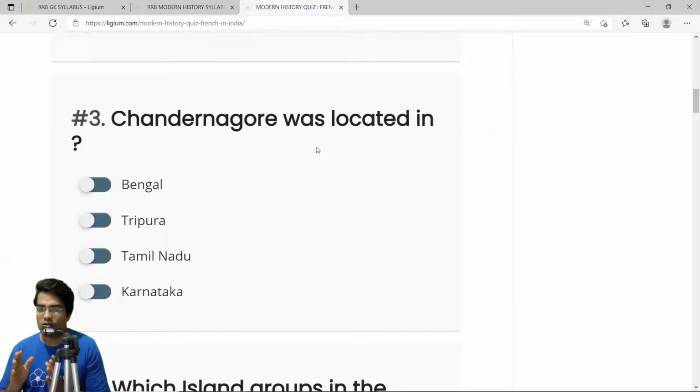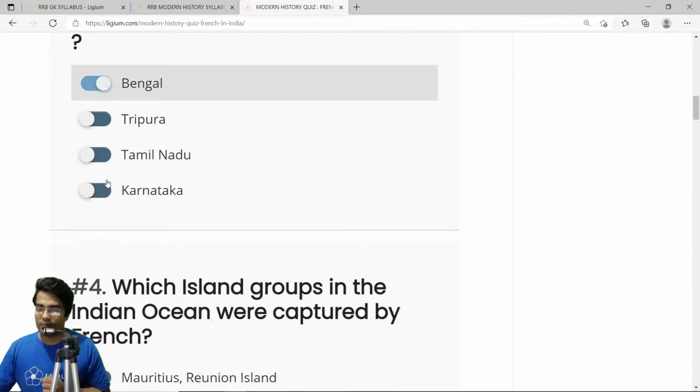Next, Chandernagore was located in. As you may know, Bengal was the hotbed of activities for the Britishers and the French. The French established their base in Bengal, and Chandernagore was an important place for them. So Chandernagore was located in Bengal. The correct answer is Bengal.